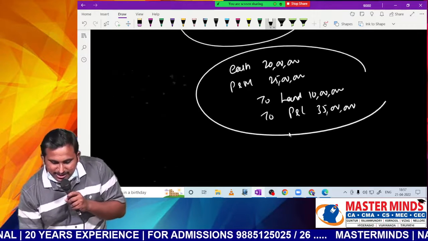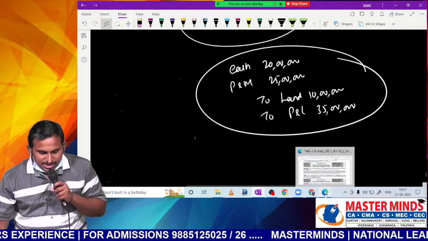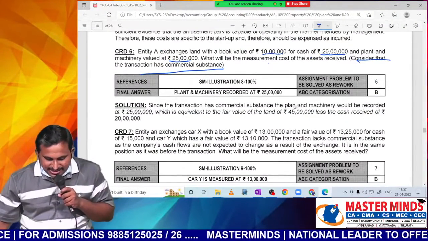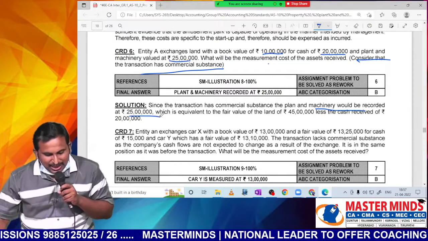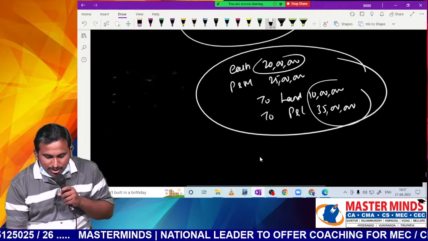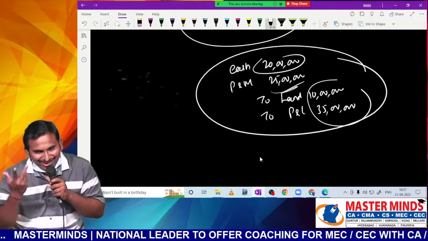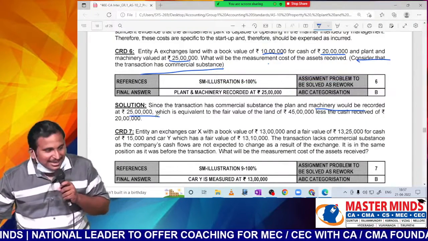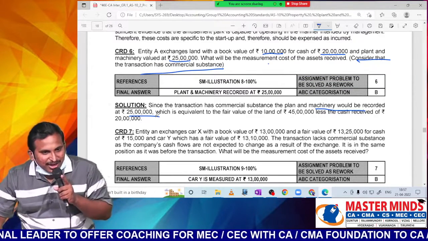That means because asset is having commercial substance, you can book the profit or loss. Sir, have you all understood, sir? So that is the entry. Since transaction is having commercial substance, plant and machinery will be recorded 25 lakhs. How do you get 25? They are telling like this: 45 minus 20 is 25. How do we get this 45 only in this way, sir? Okay, they're bad computations. Leave it, sir. But anyway, plant and machinery has to be recorded 25. You can recognize a profit or loss of 35 lakhs.